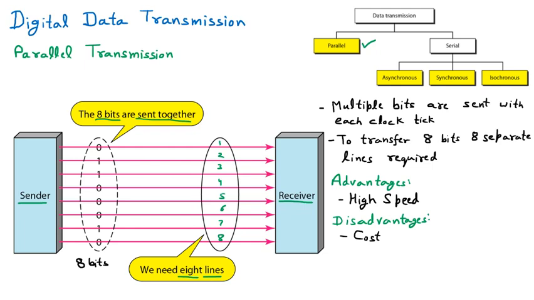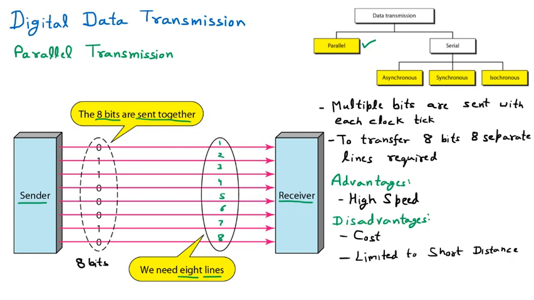Let us assume that I can send the data from one line, but I am using 8 lines now. So 8 times more cost will be there. So cost is very high, and also it is limited to short distance. So that is a major disadvantage.